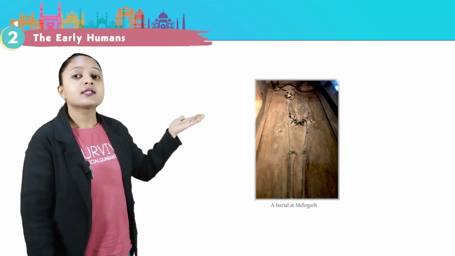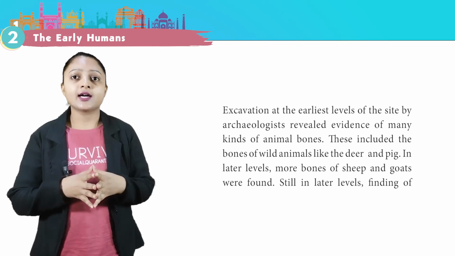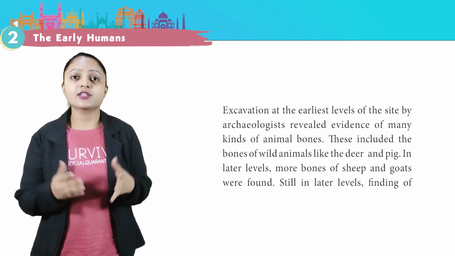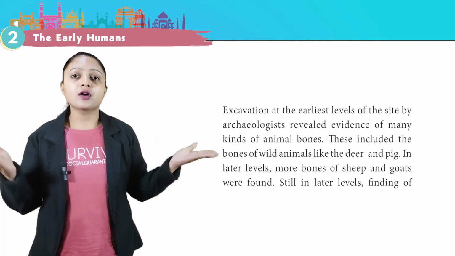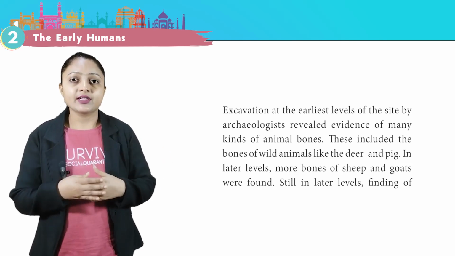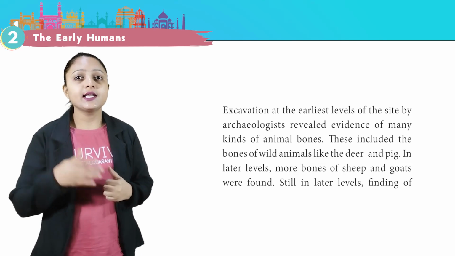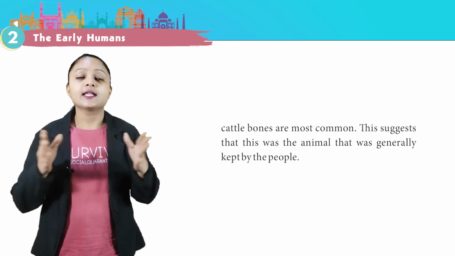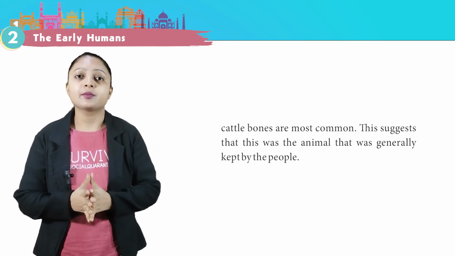This is a site of a burial at Mehergarh. Excavations at the earliest levels of the site by archaeologists revealed evidence of many kinds of animal bones. These include the bones of wild animals like the deer and pig. In later levels, more bones of sheep and goats were found. Still in later levels, finding of cattle bones are most common. This suggests that this was the animal that was generally kept by the people.